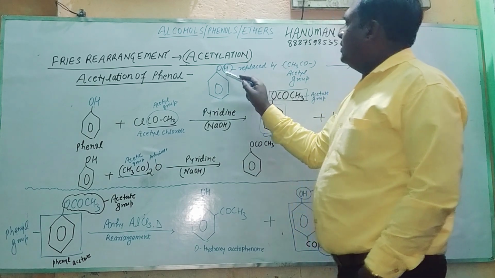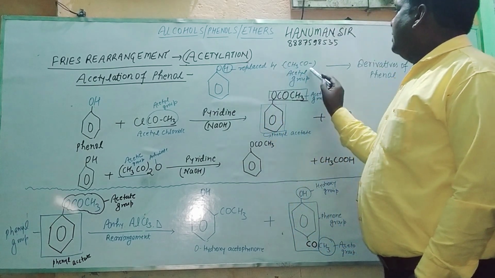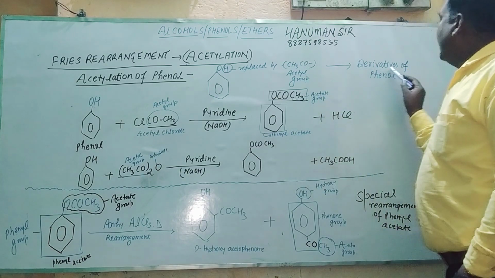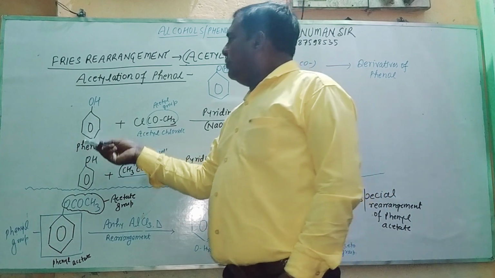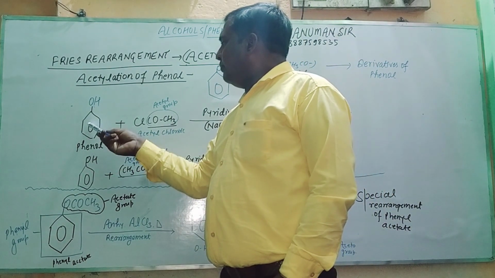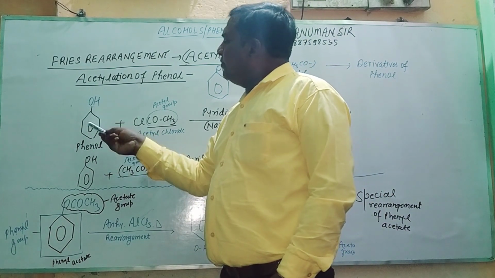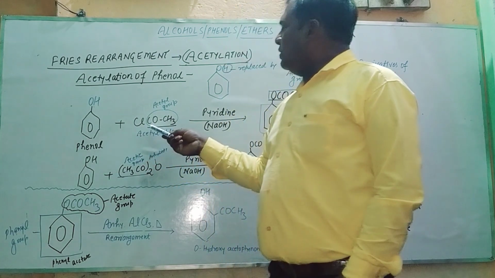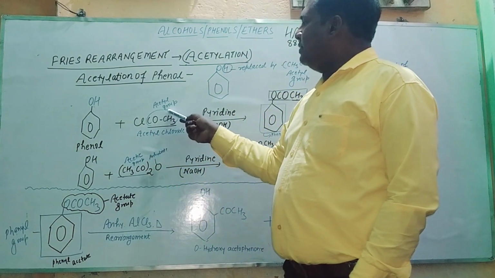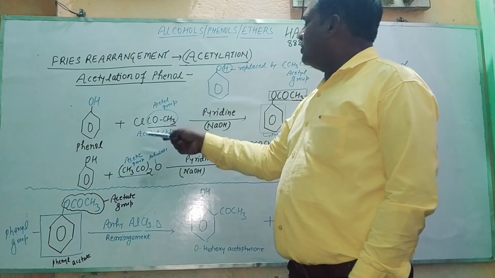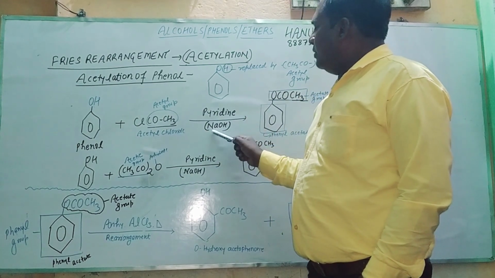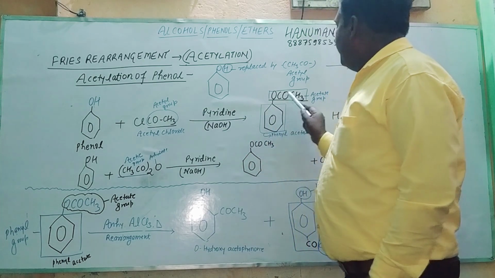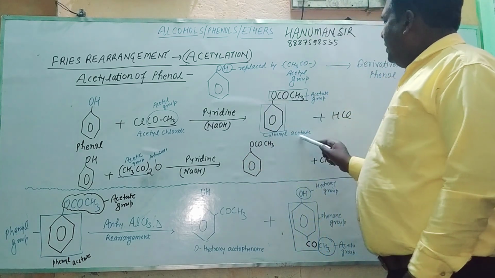Here you can watch that this H is replaced by the acetyl group, and we can find the derivatives of phenol. So first of all, this is the known phenol, and when it reacts with acetyl chloride, this is the acetyl group, this is the chloride group, in the presence of pyridine or sodium hydroxide, it gives out phenyl acetate.